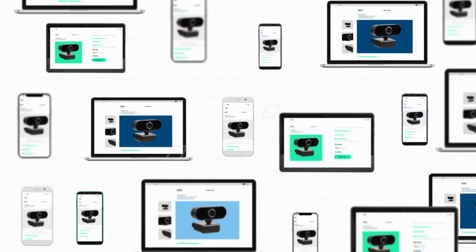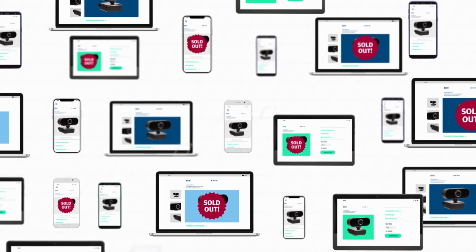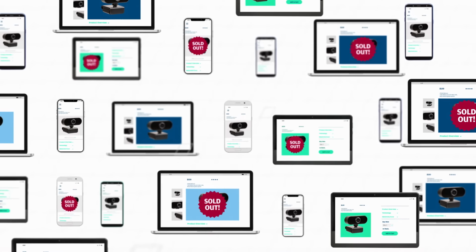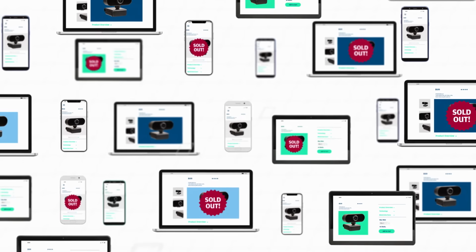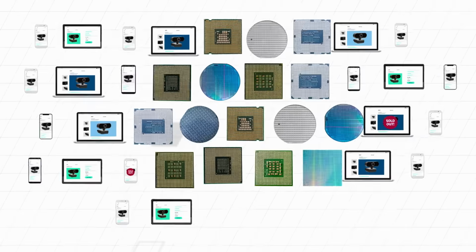Take the COVID-19 pandemic. Consumers began purchasing goods instead of services, and supply couldn't keep up with demand. This led to higher CPI inflation, meaning consumers had to pay more for goods such as cars and electronics.